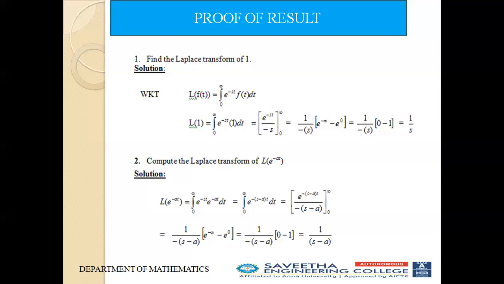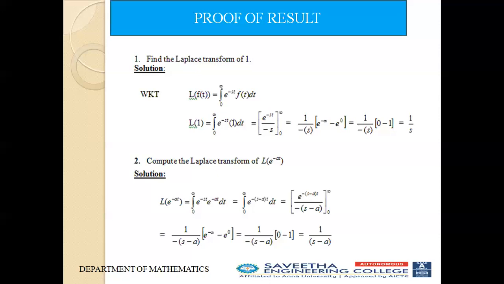Second result, compute the Laplace transform of e power minus at. Instead of f of t, here we replace it by e power minus at. Inside the integration, we have two exponential terms, so we add the powers and take minus t as a common term outside. So we get the integral from 0 to infinity of e power minus (s minus a) into t dt.